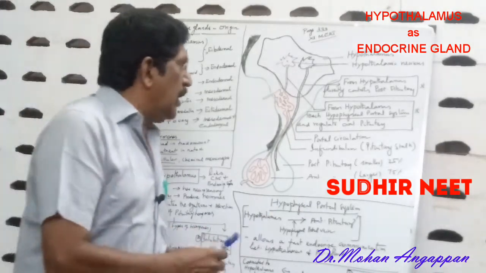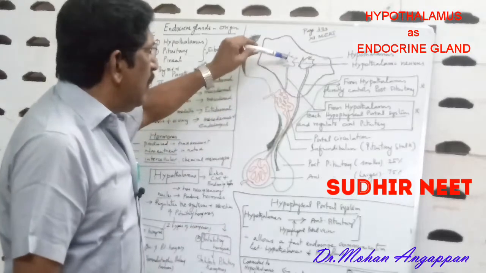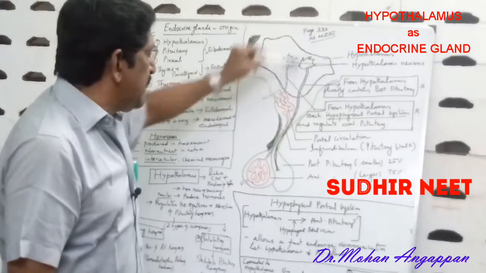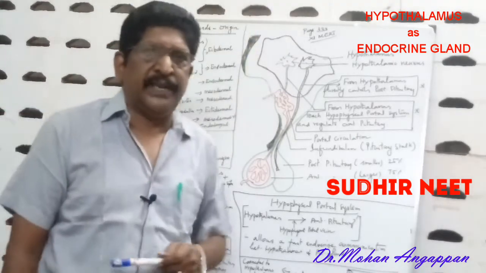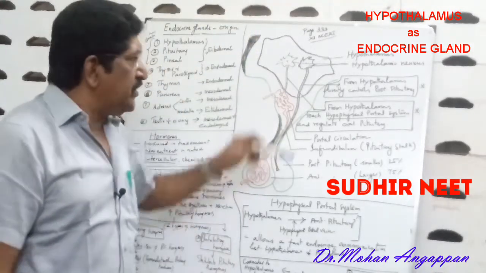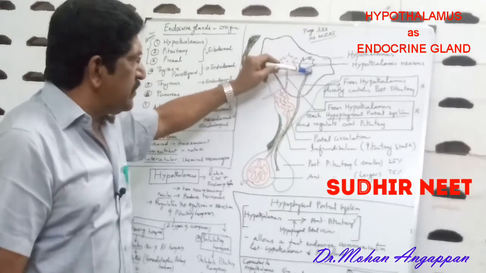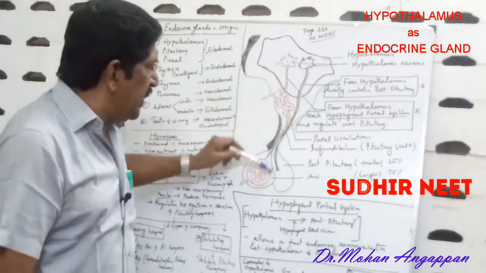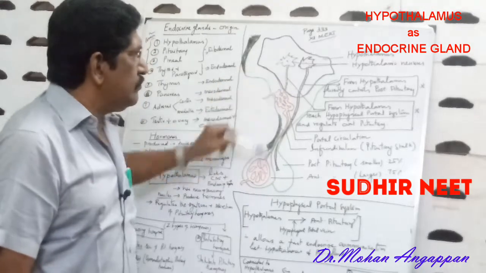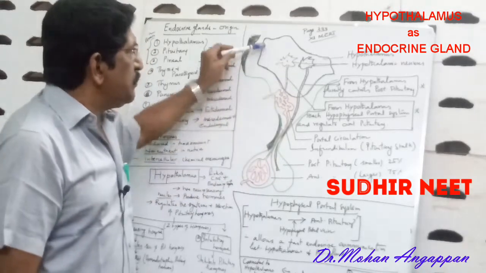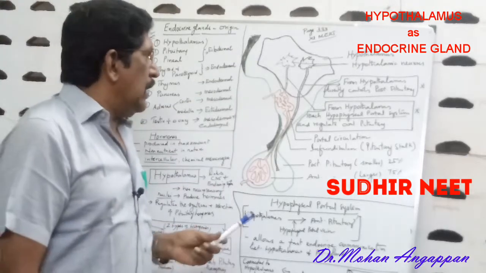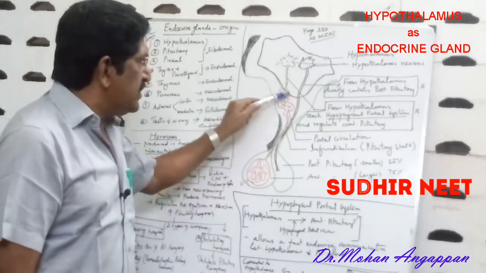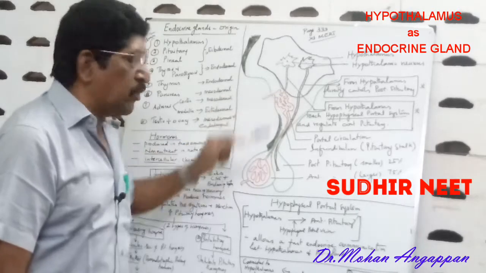Right. Now, this is the hypothalamus. This is the diagram you can see in the 11th NCERT, page number 333. Now we can see how the hypothalamus is connected with the pituitary. This portion is the hypothalamus, and here there is a circulation called portal circulation.